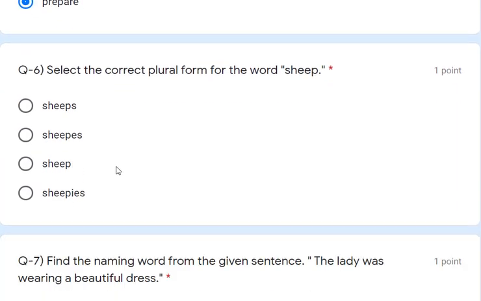Now select the correct plural form for the word sheep. So the sheep plural form and singular form are the same. So the correct answer is sheep only, right?